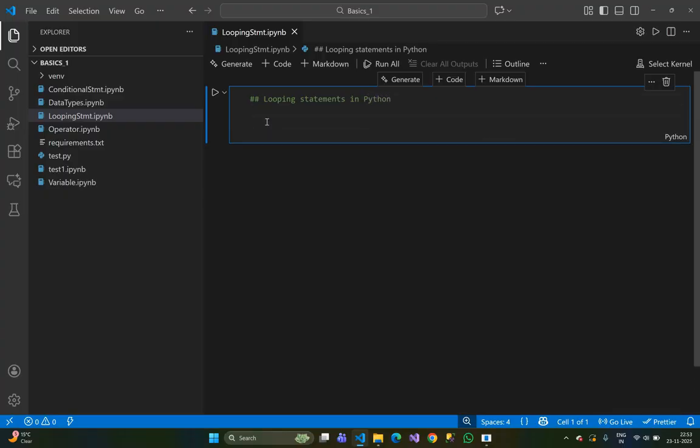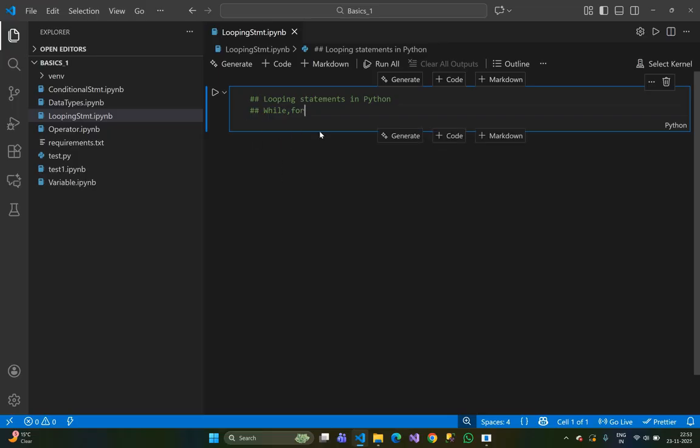So in this we will discuss while loop. Just comment the line: while loop, for loop. Here we will discuss. In this we have two loops, while loop and for loop. Basically we have two loops, while loop and for loop. Okay. So we'll discuss these loops and nesting of these loops.